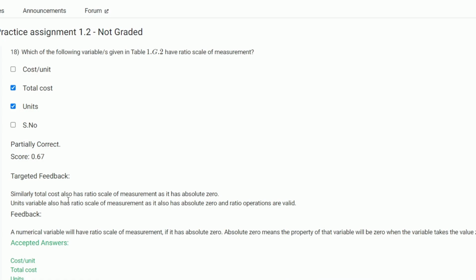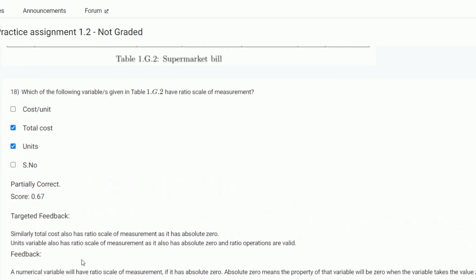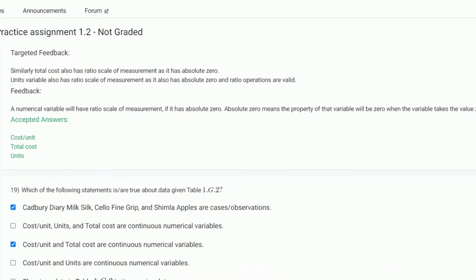Total cost also has a ratio scale of measurement as it has an absolute zero. The units variable also has a ratio scale of measurement. Cost per unit also is a ratio scale of measurement. So cost per unit, total cost and units, all three have a ratio scale of measurement. Thank you.